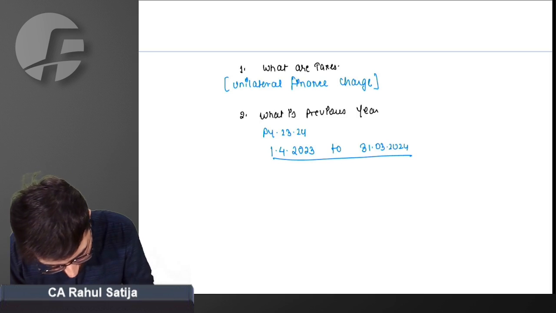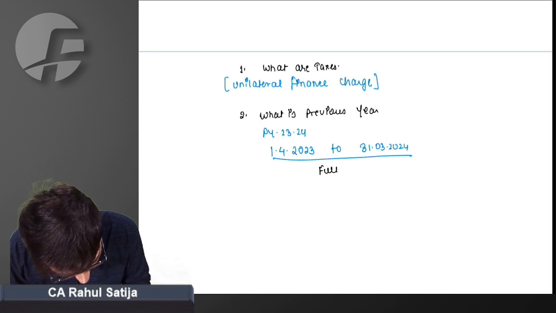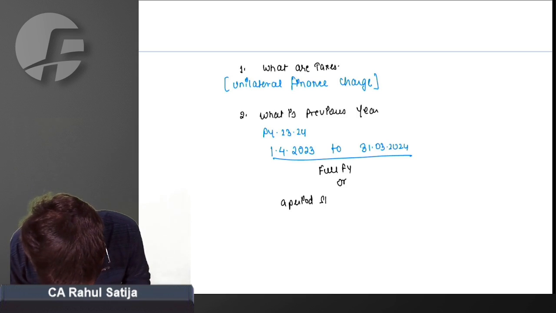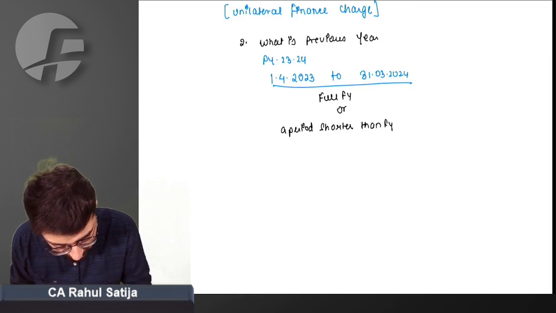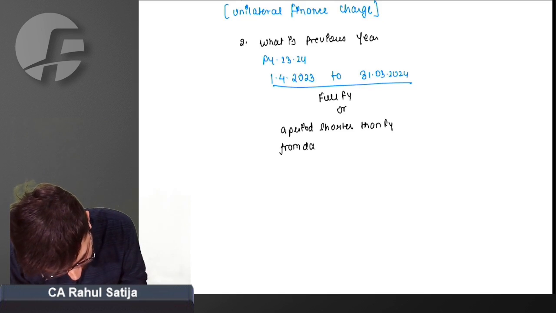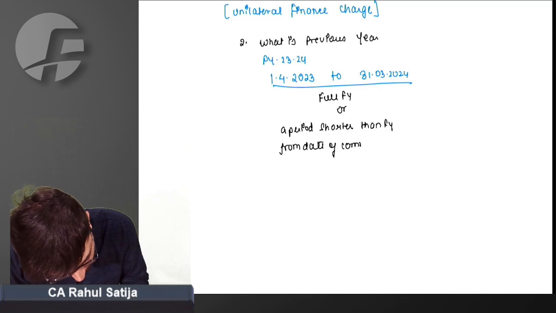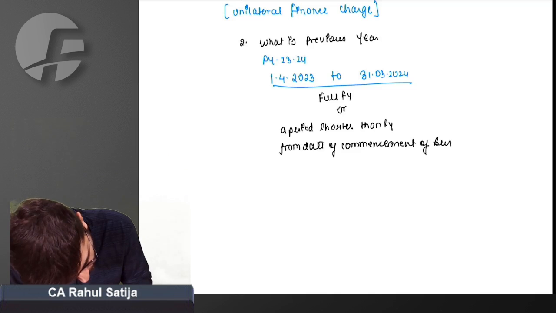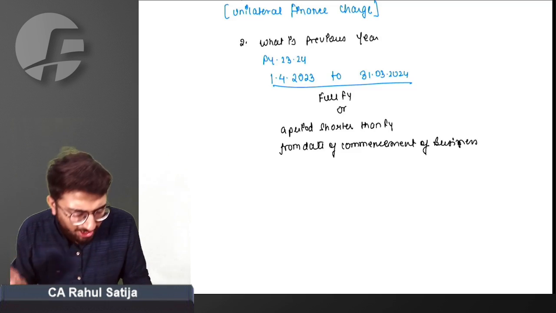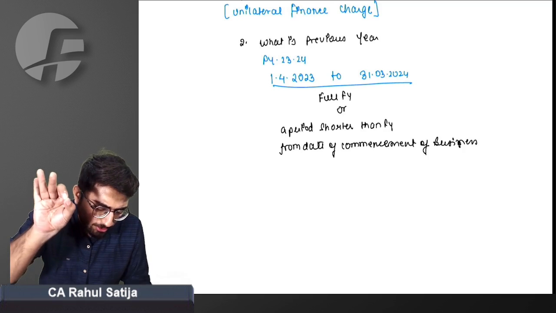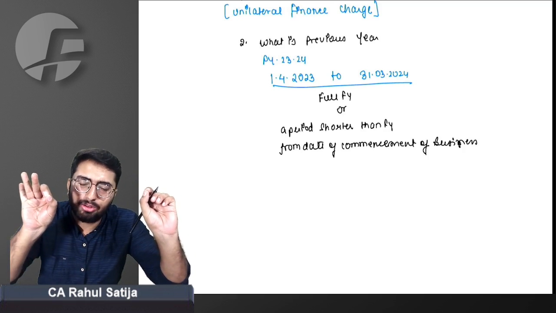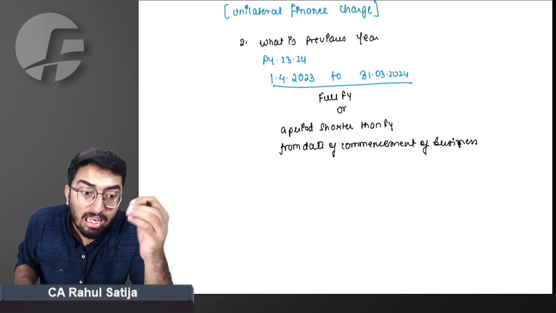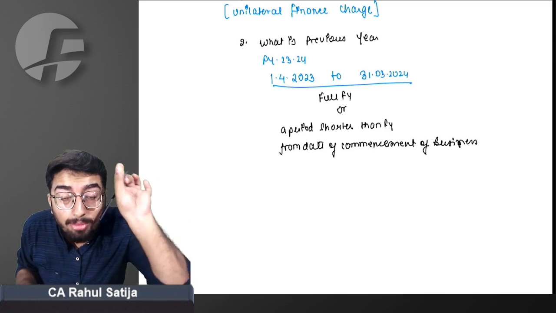Previous year can be a full financial year or a period shorter than the financial year from the date of commencement of business. So if I am commencing business from 1st December 2023 and ending on 31st March 2024, will my previous year be shorter than 1 year? Yes. And I really want you to remember this thing.